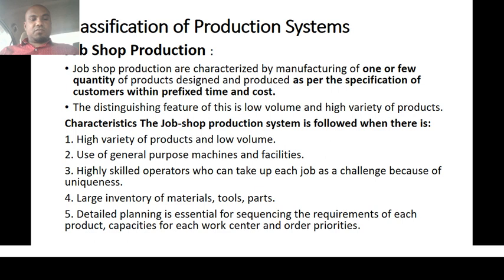The fifth characteristic of a job production system is that detailed planning is essential for sequencing the requirements of each product, the capacity for each of the workers, and the order priority. That means we have to do a detailed plan because here the varieties will be more. First we have to decide which sequence has to be taken care of first in the production process, then what the next process is, and what other upcoming processes we have to design sequentially. Also, the capacities of each work center have to be prioritized based on the importance of the product.